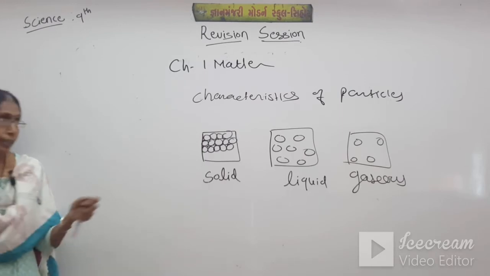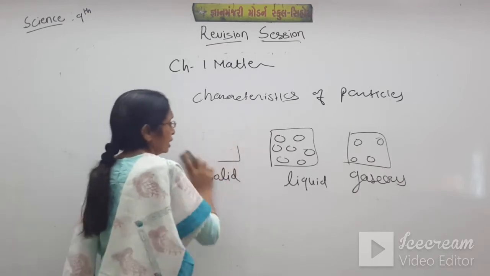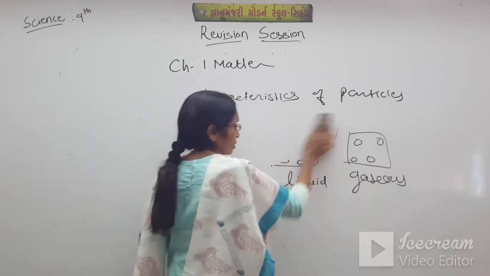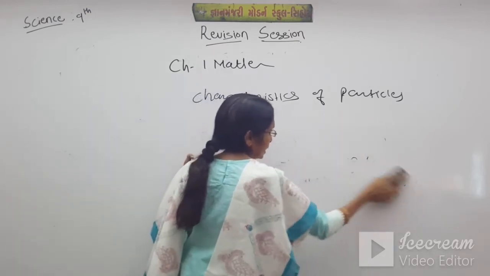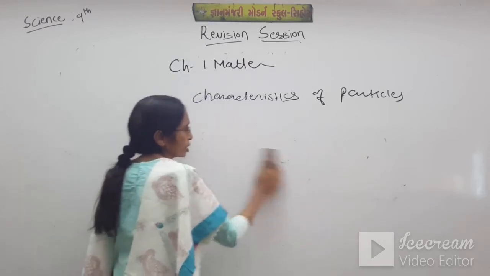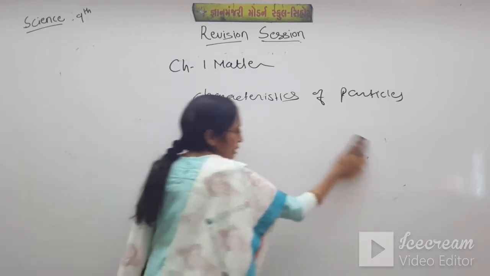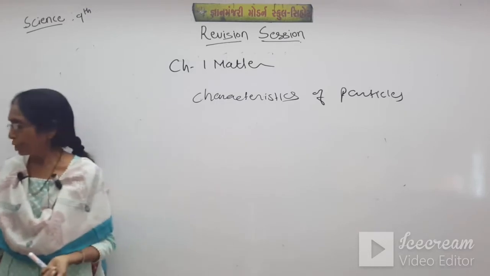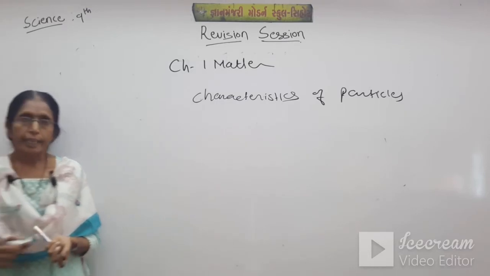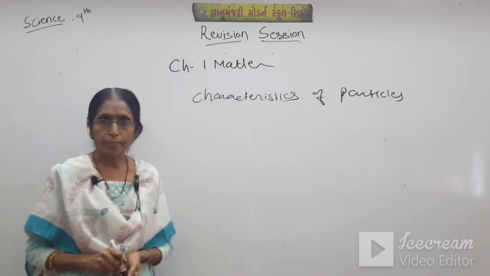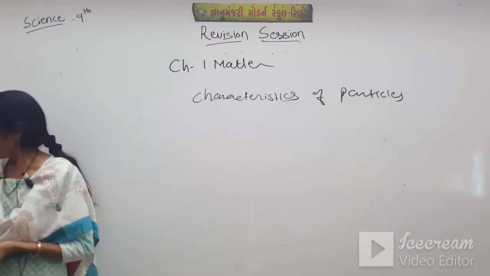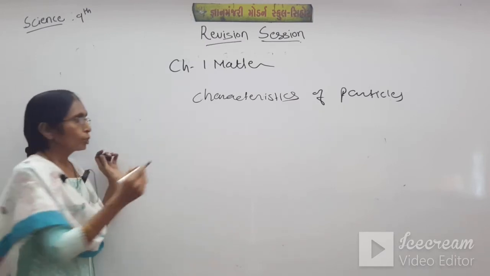Okay, students, one point is remaining from chapter number 1, that is the conversion of Kelvin into Celsius and Celsius into Kelvin. Celsius is also a unit of temperature and Kelvin is also a unit of temperature. Now in your exercise 293 Kelvin is given.